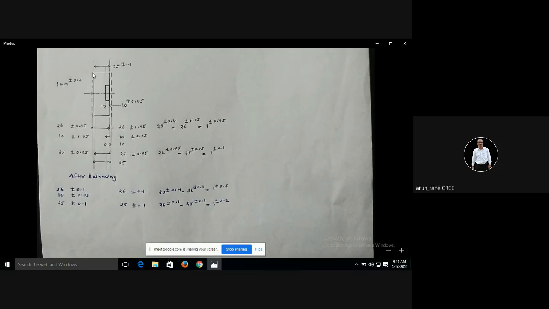So we are considering only, on both the sides. That is over here as well as over here. So this dotted line indicates the stock. This dotted line in the end means it's a stock of 1 mm. And this dotted line here, it means there is a stock of 1 mm. And we are considering only length dimension.